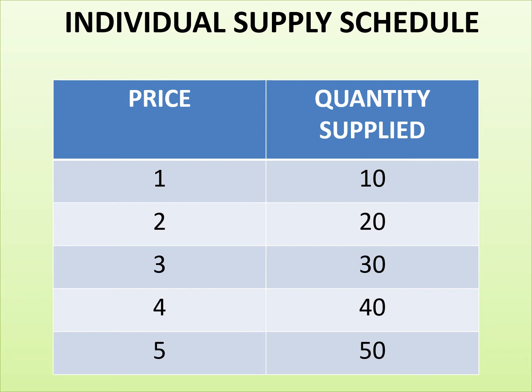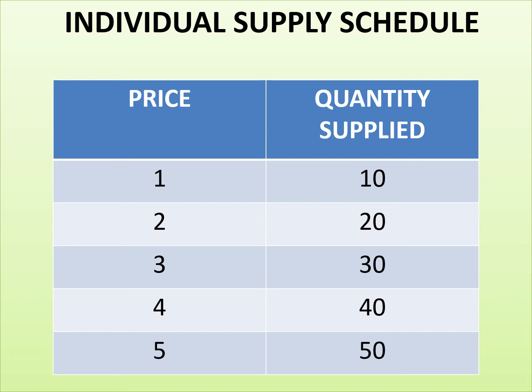So in a way, we are saying that price and quantity supplied are directly related to each other, whereas if we remember, price and quantity demanded were inversely related. As I told you, demand and supply work in contrast. So over here we can say that price and quantity supplied are directly related.